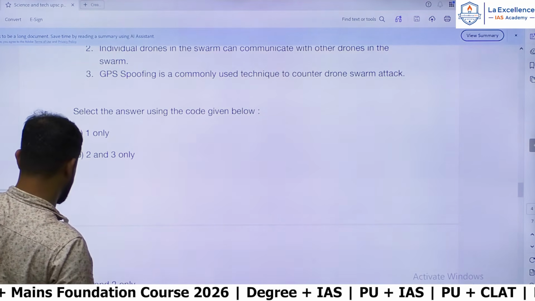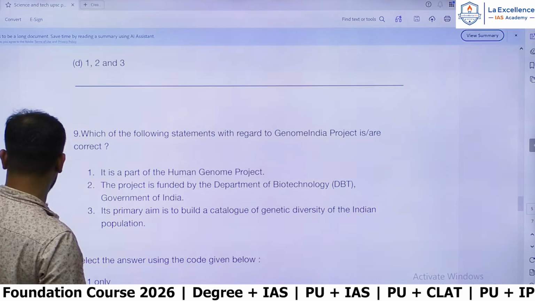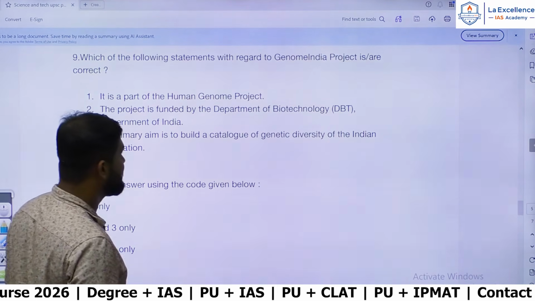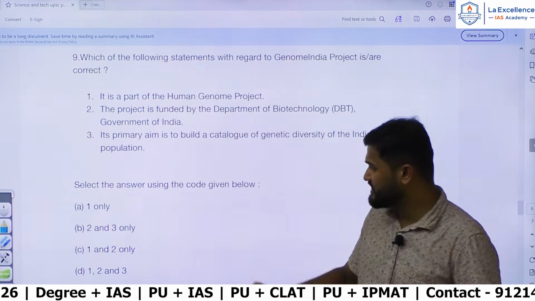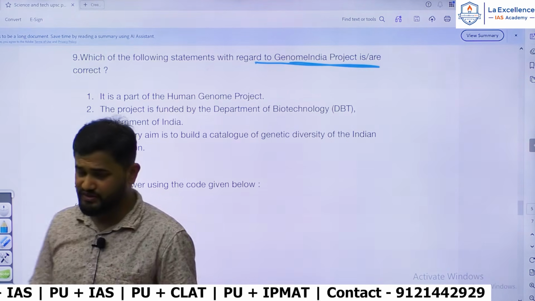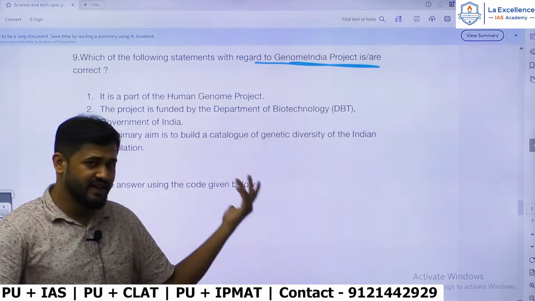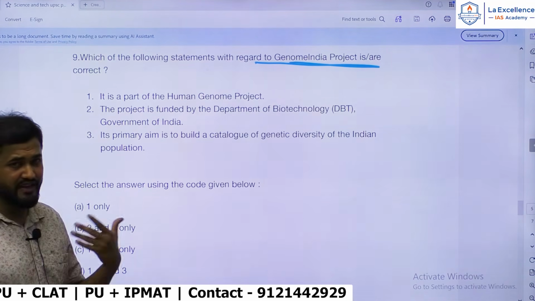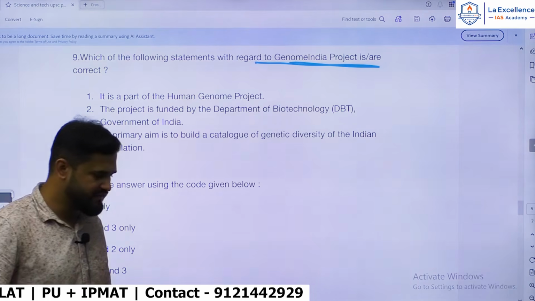Okay, so let's move ahead. Next question, 9th question. Which of the following statements with regard to Genome India project? Genome India project, again from biotechnology. Questions are coming. Every year you would expect such questions from biotechnology. Genome India project is very much in use. That has been launched in 2022.